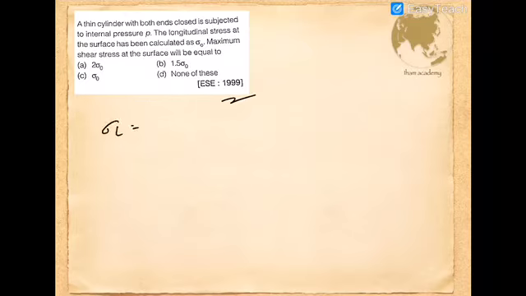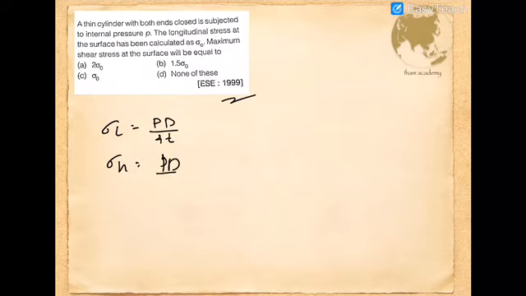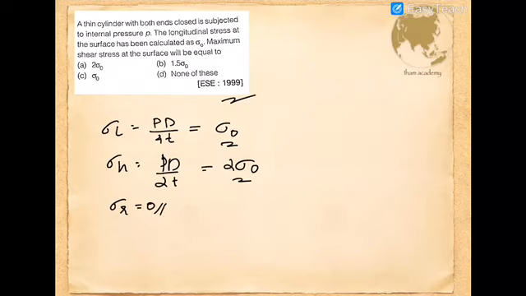So longitudinal stress sigma L is given by PD divided by 4t, while hoop stress is given by PD divided by 2t. In the question they have given that longitudinal stress is calculated as sigma 0. That means sigma h will be 2 times sigma 0. That's the observation we have. For a thin cylinder, we neglect the radial stress sigma r, which will be 0 here.